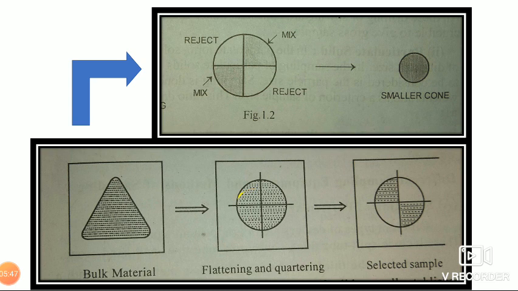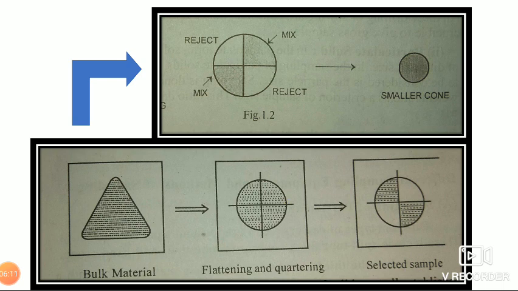On that circular layer, or disc, when we draw two perpendicular lines, it will be converted into four quarters. That process is called quartering.